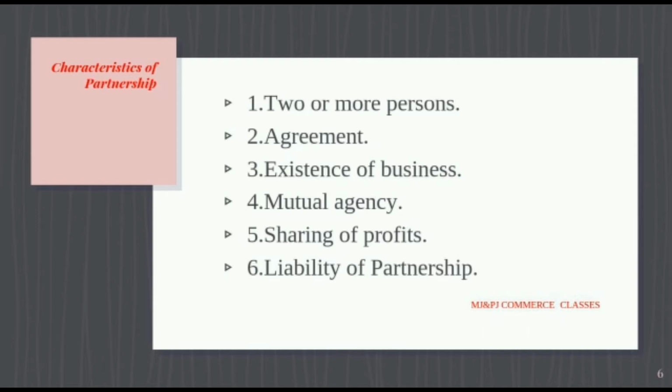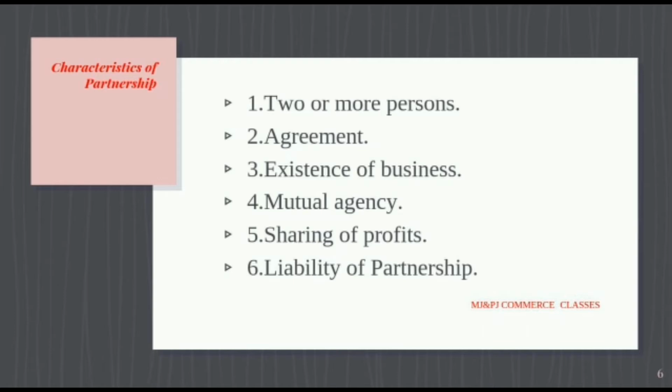So existence of business is a must for considering it as a partnership business, and making of profit must be the motive of that particular business. In the case of business itself, if it is a legal one, then only we can consider it as a partnership business.